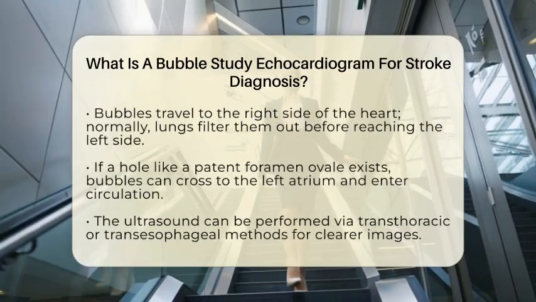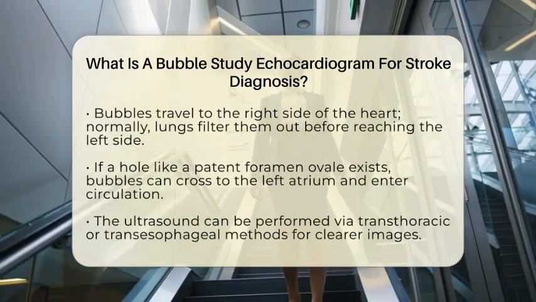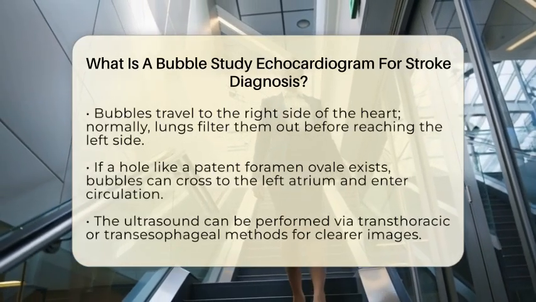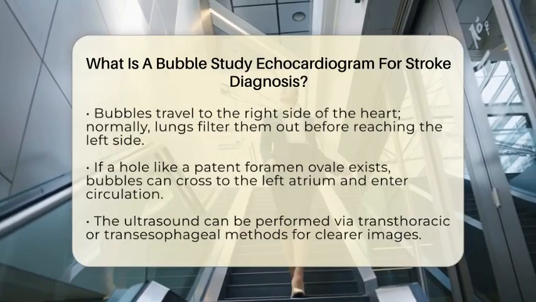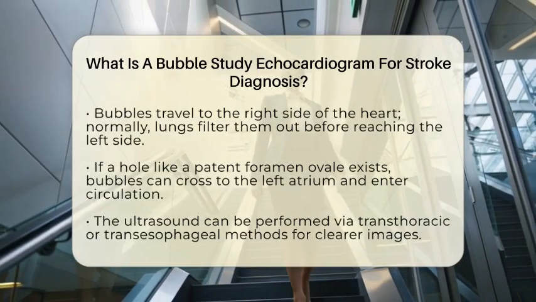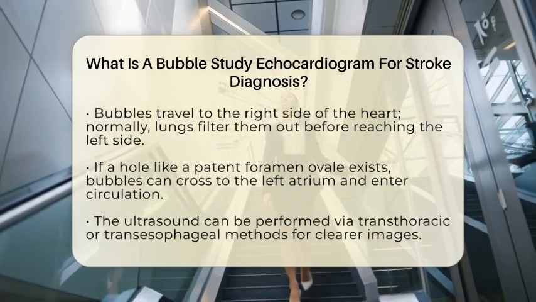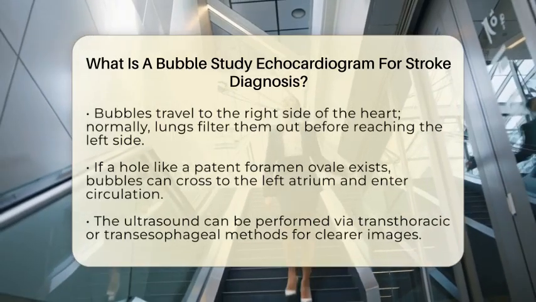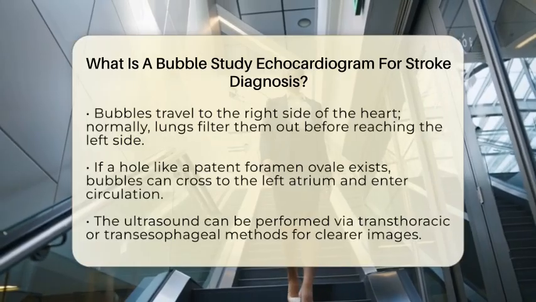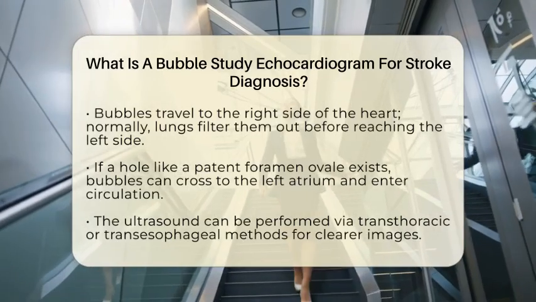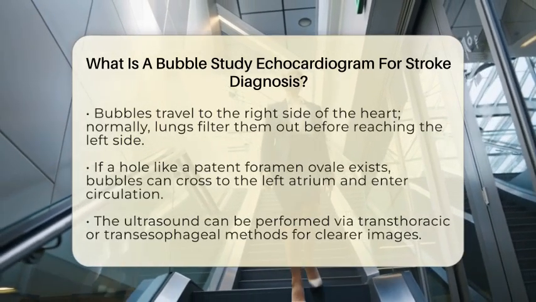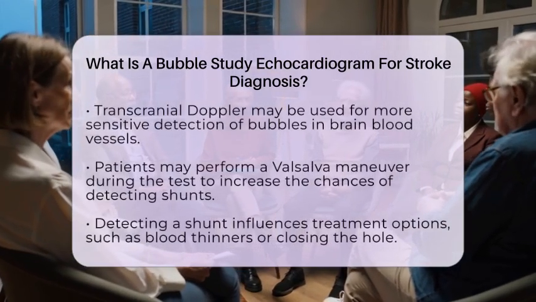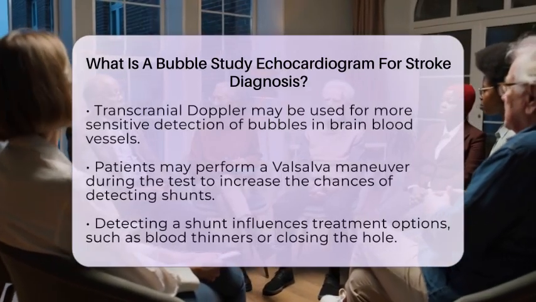Once there, they enter the systemic circulation and can travel to the brain, which can be seen during the ultrasound images. The ultrasound part of the test can be done in two ways. One is called transthoracic echocardiography, where the probe is placed on the chest. The other is transesophageal echocardiography, where a probe is inserted into the esophagus to get clearer images of the heart. Sometimes, a test called transcranial Doppler is used, which is more sensitive in detecting these shunts by listening for bubbles in the brain's blood vessels.